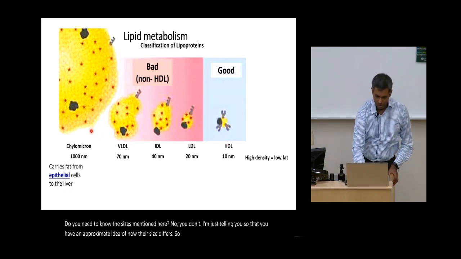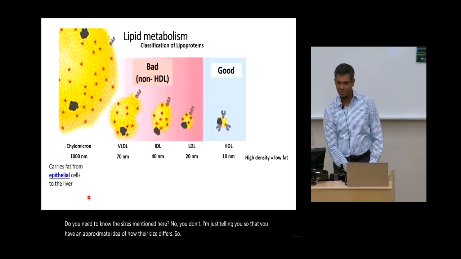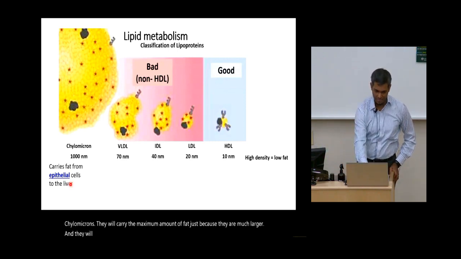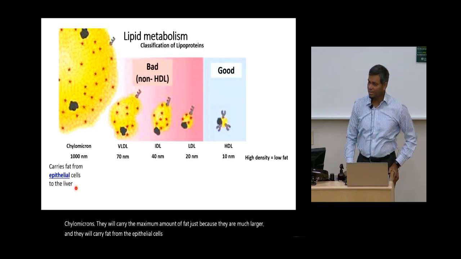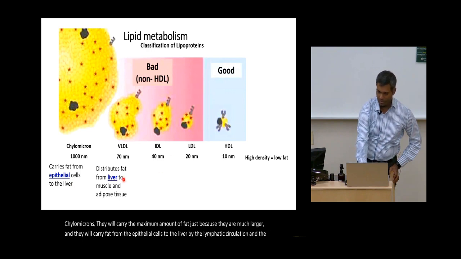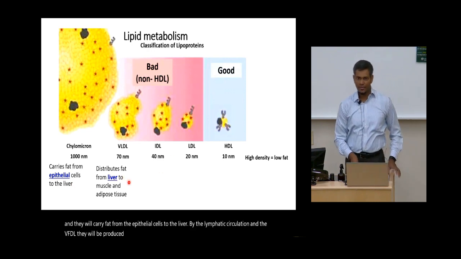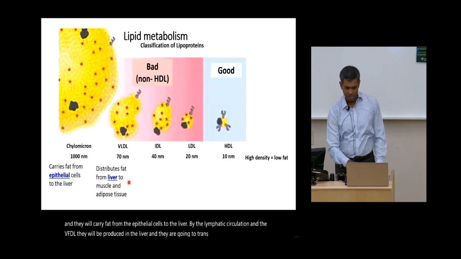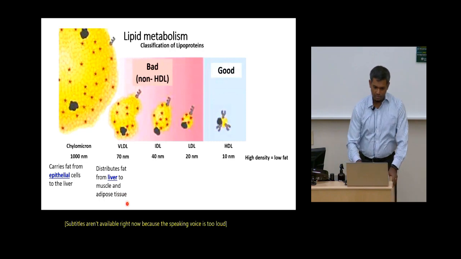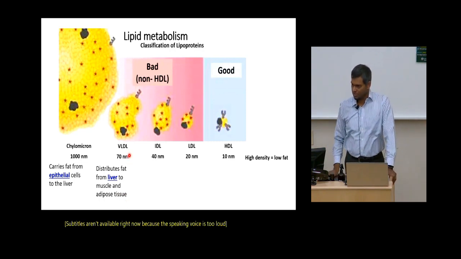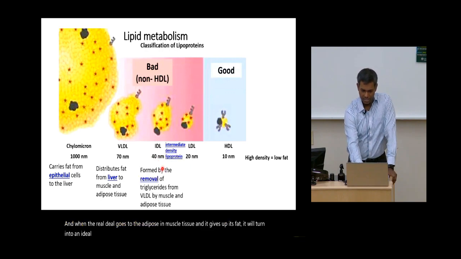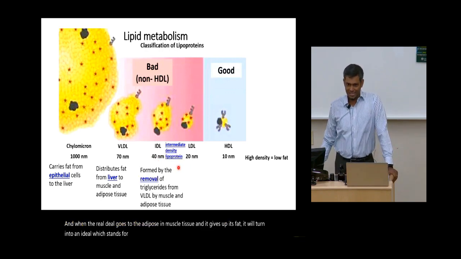So chylomicrons will carry the maximum amount of fat just because they are much larger, and they will carry fat from the epithelial cells to the liver by the lymphatic circulation. And the VLDL will be produced in the liver, and they are going to transport fats to muscle and adipose tissue. And when the VLDL goes to the adipose and muscle tissue and gives up its fat, it will turn into an IDL, which stands for intermediate density lipoprotein.